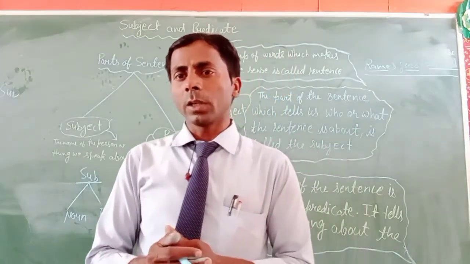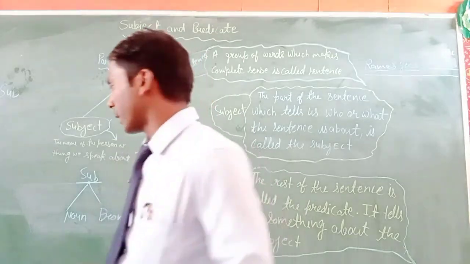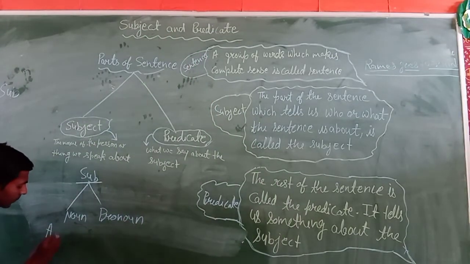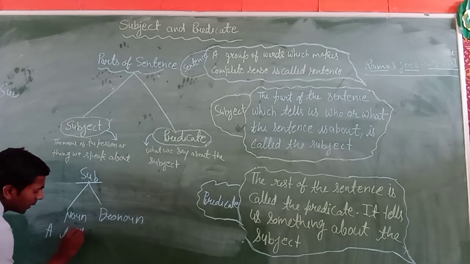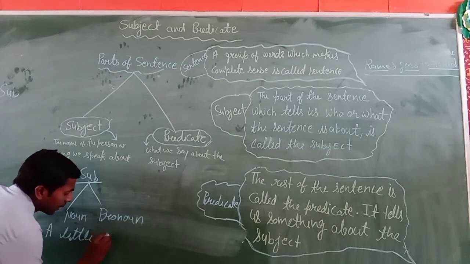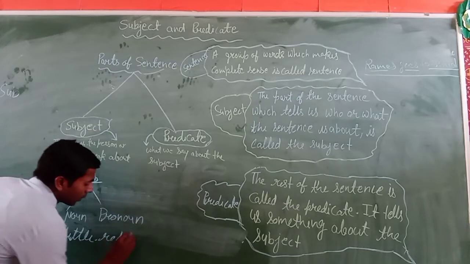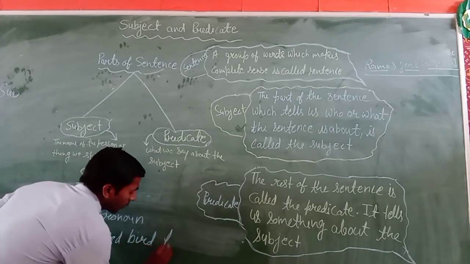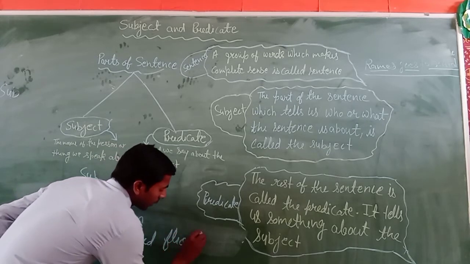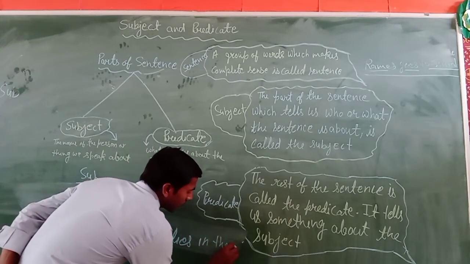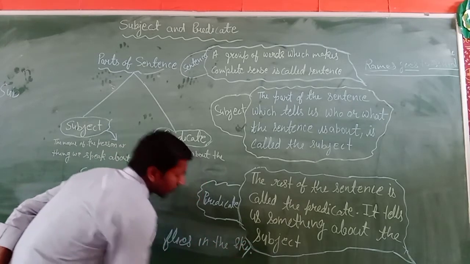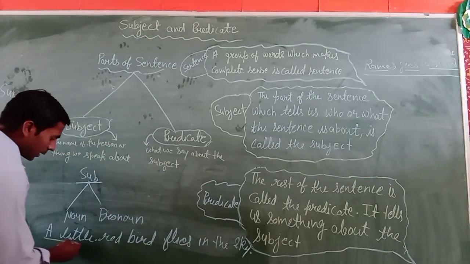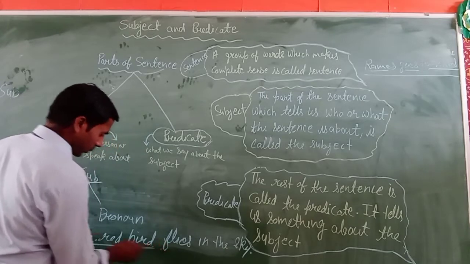that is used with the noun word, like: a little red bird flies in the sky. Okay, so you can see here the subject is a little red bird.